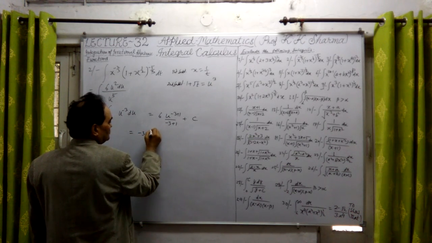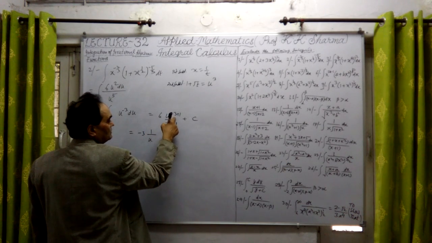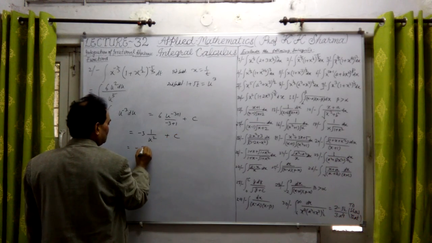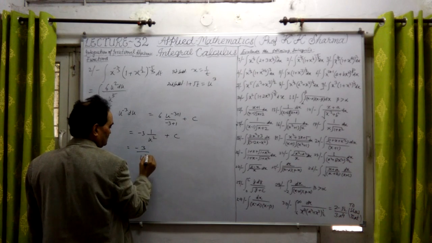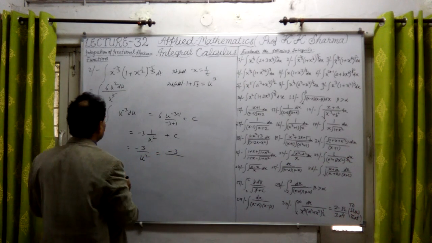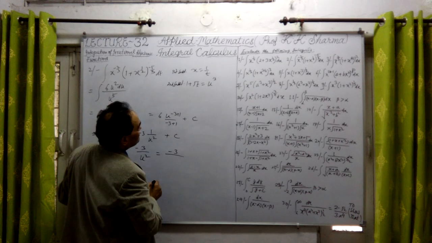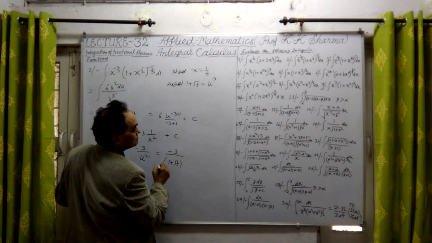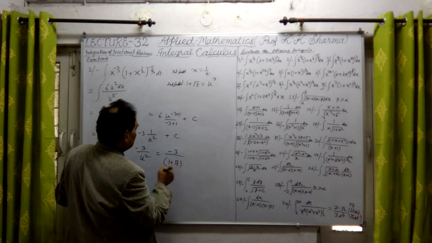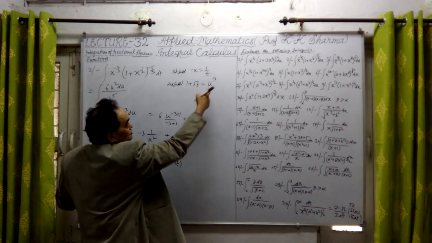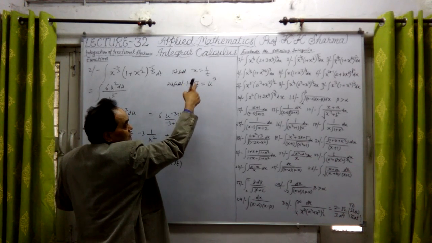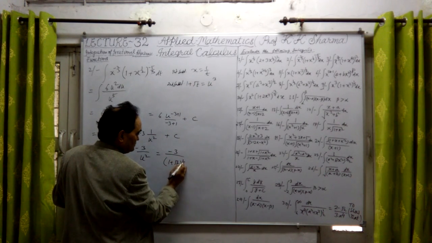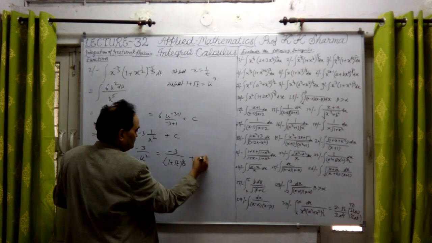And u to the power minus 2, so it will be 1 upon u square. So the value finally is minus 3 upon u square. U square will be 1 plus root t whole power 2 by 3, because u is equal to this whole power 1 by 3 and u square is power 2 by 3, plus constant of integration.